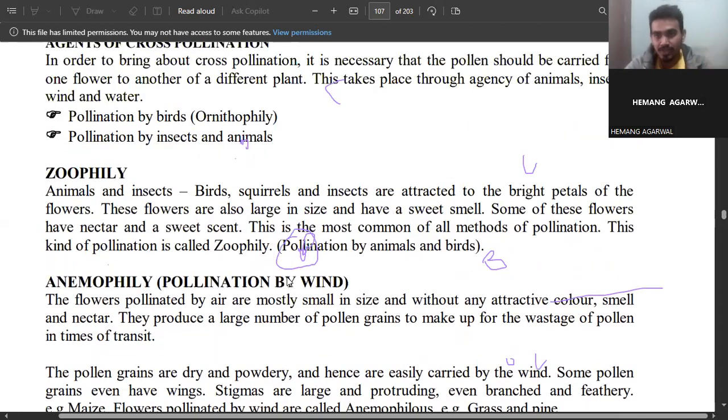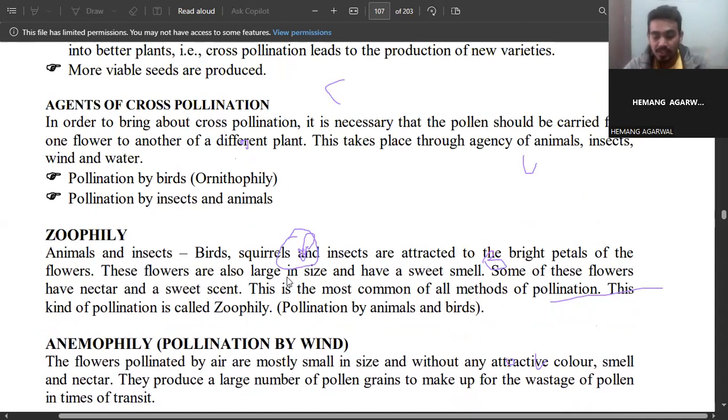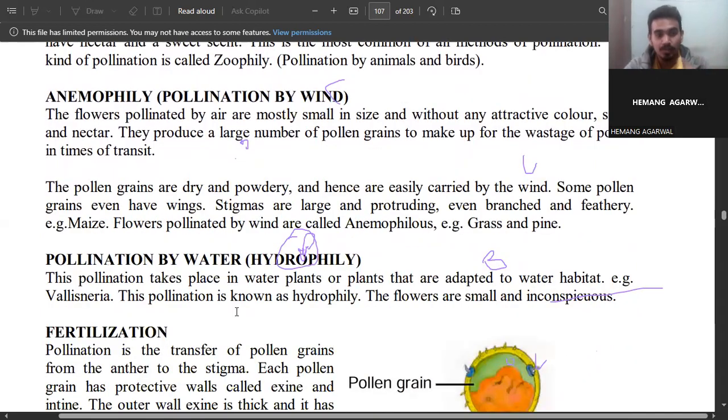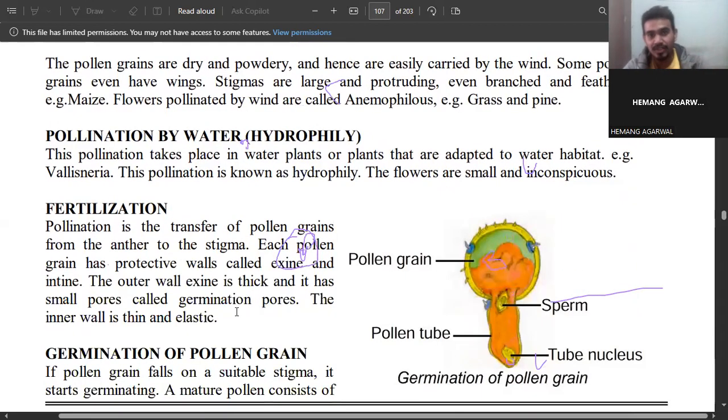So these are all the things about pollination. In pollination, we have discussed what pollination is, self-pollination, cross-pollination, autogamy, allogamy, the terminologies. Then agents of pollination in cross-pollination, like zoophily, then what is ornithophily, then anemophily, and pollination by water. Now we will deal with fertilization. So what is fertilization?